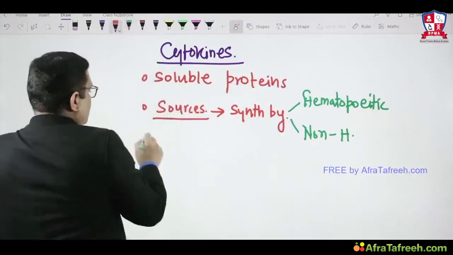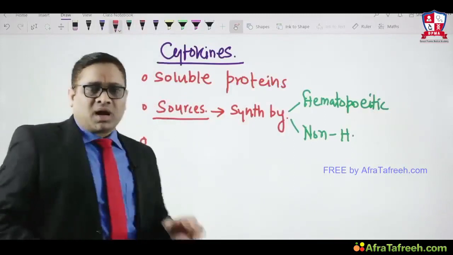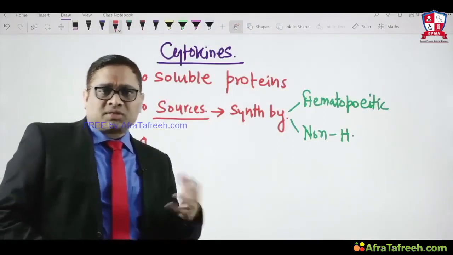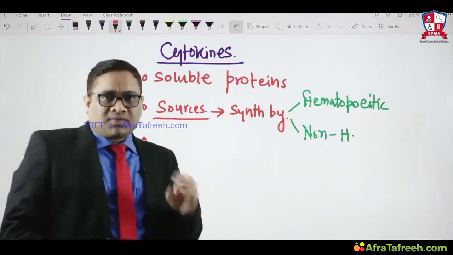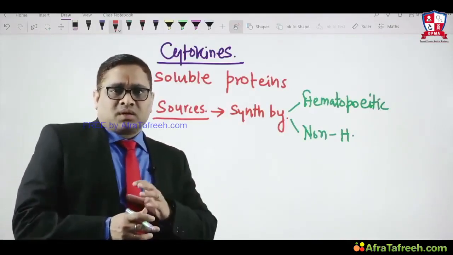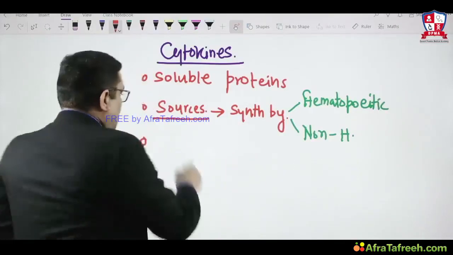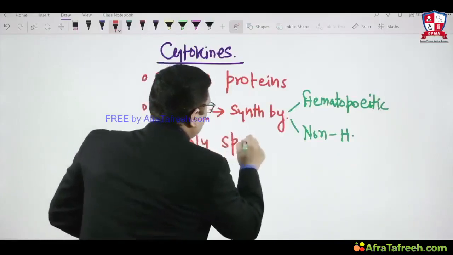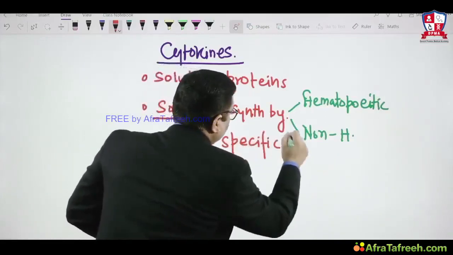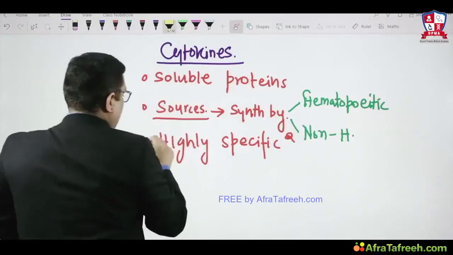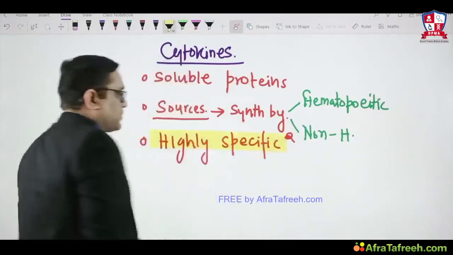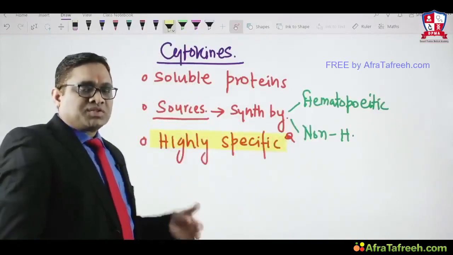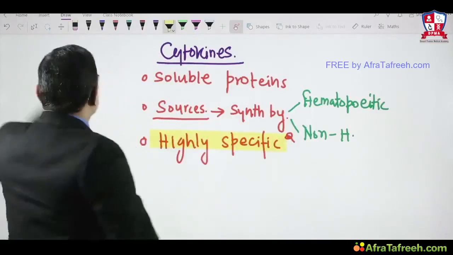Another important thing which we have to understand is cytokines are highly specific. Many times we feel that cytokines are non-specific, but never think like that. That is a confusion. This is how it is given in immunology textbooks also. Cytokines are highly specific, and this was a PGI question also. So this point we must keep in our mind. And to prove that they are highly specific, I will give you some examples which the examiner had asked in exams. For example,